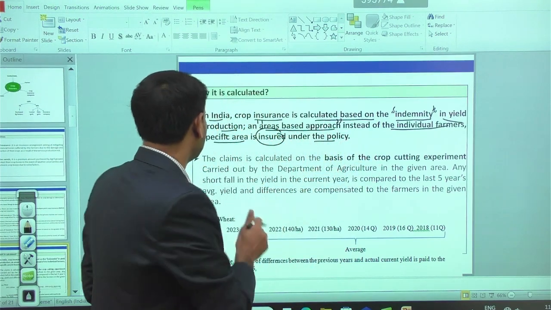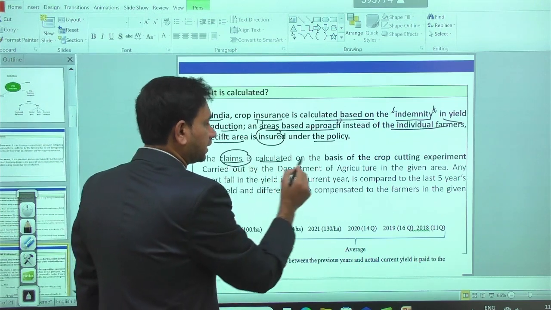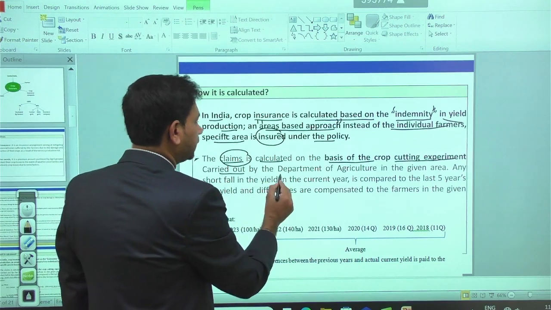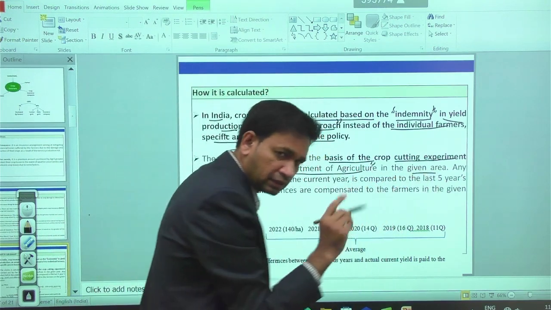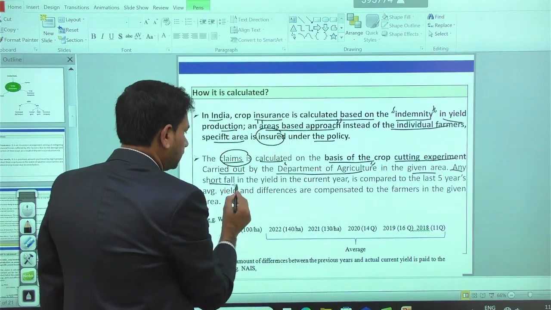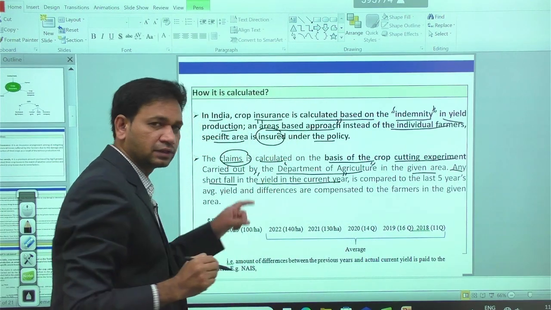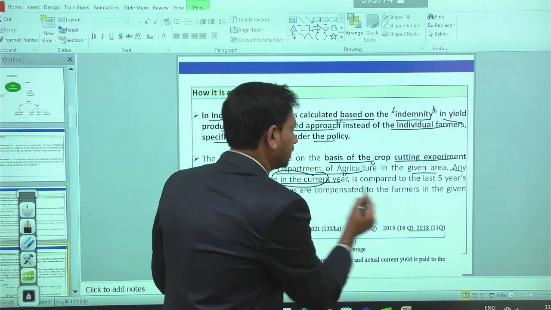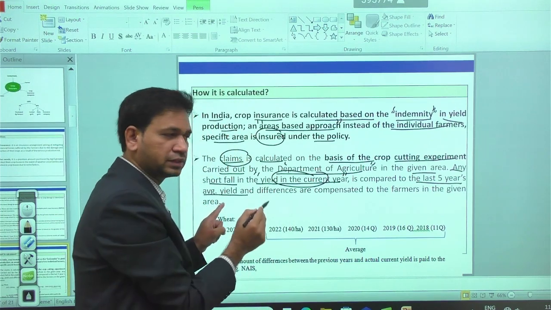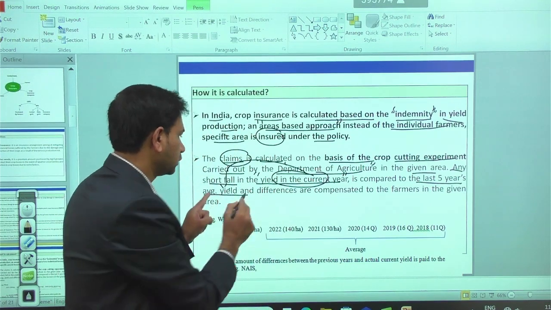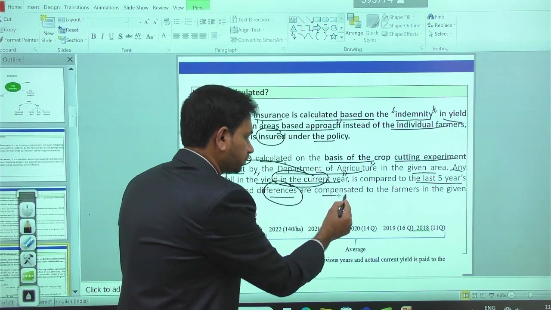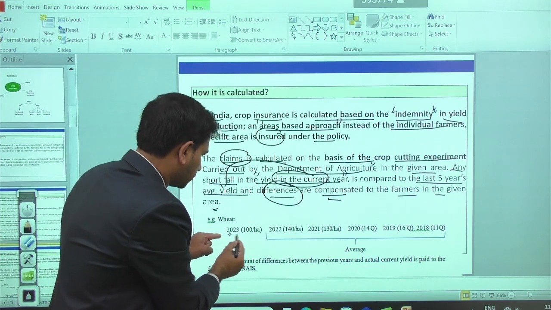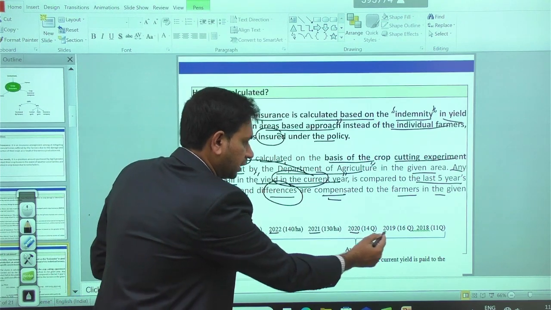You have to remember, then the claim is calculated on the basis of the crop cutting experiment, which is carried out by the Department of Agriculture in the given area. Any shortfall in the current yield in the current year is considered. So whatever the yield will be in the current year, that yield will be compared with the last 5 years average yield. Whatever the differences will be there, the differences are given as compensation to the farmers in the given region. For example, we are having 2023, 22, 21, 20, 19, 18.